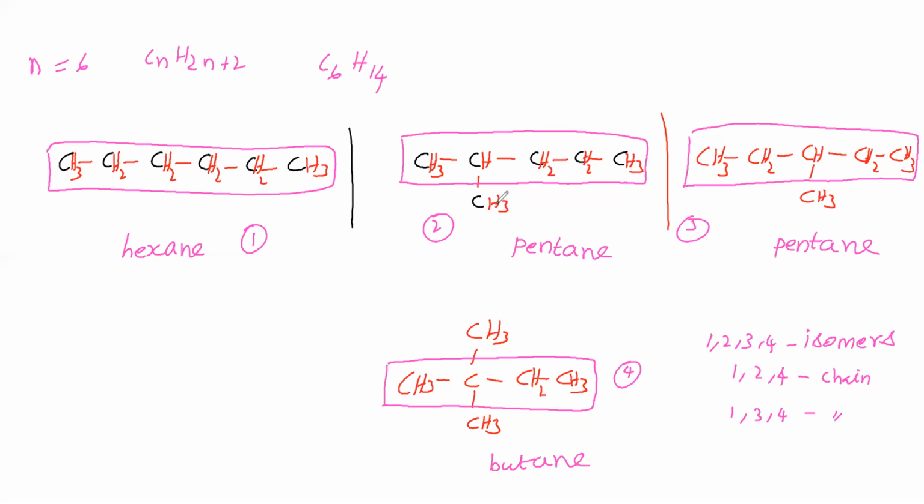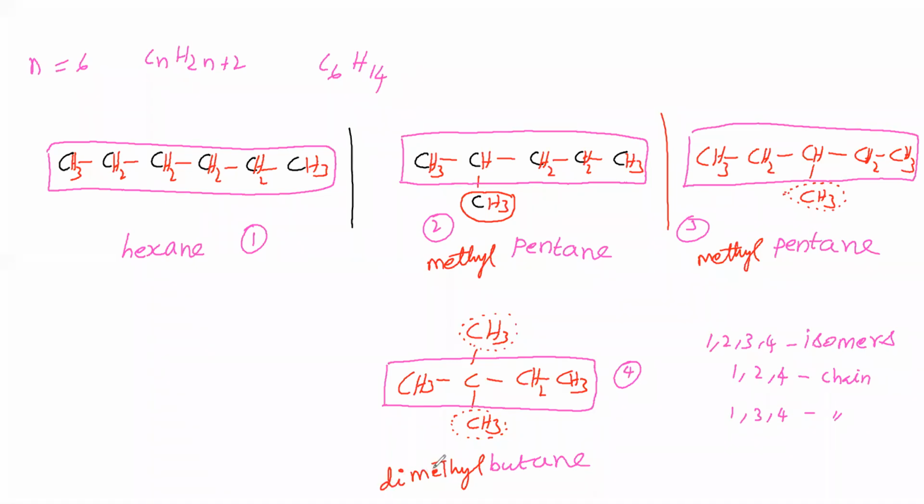Here branch is there. Okay. What is a branch here? This is a branch. This branch name is methyl. Here, this is a branch. This branch name is methyl. Here, this is the branch. The branch name is methyl. This is the branch. This branch name is methyl. That means dimethyl.